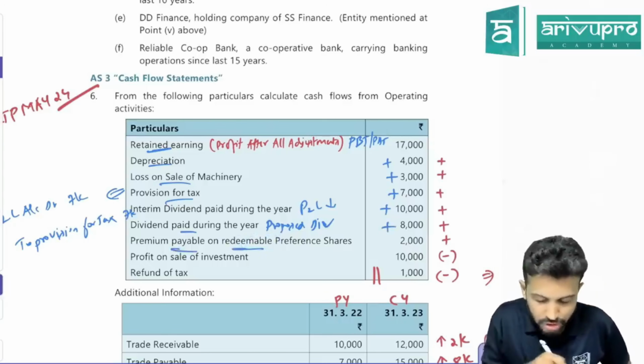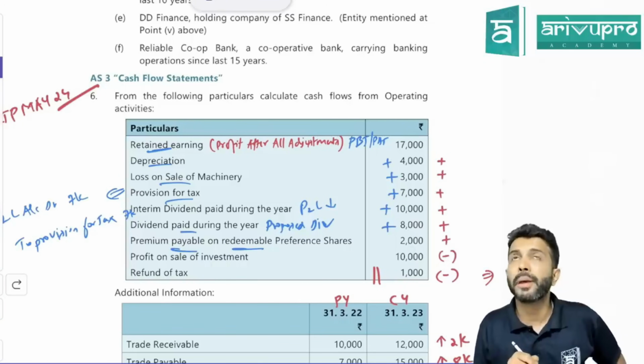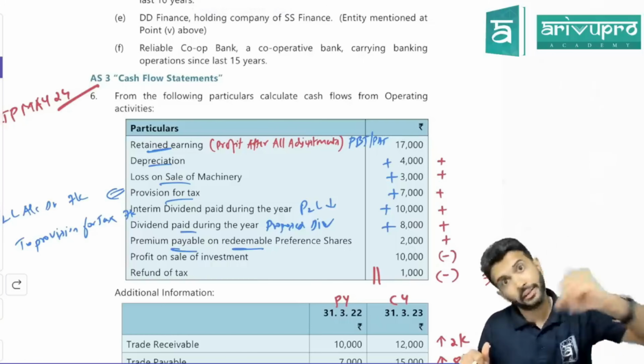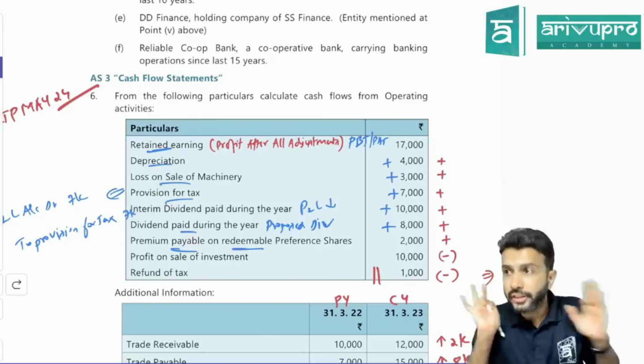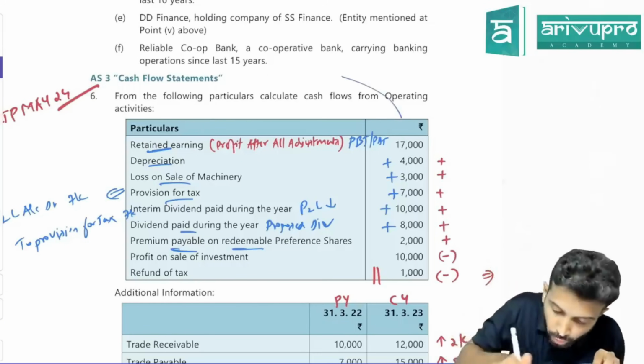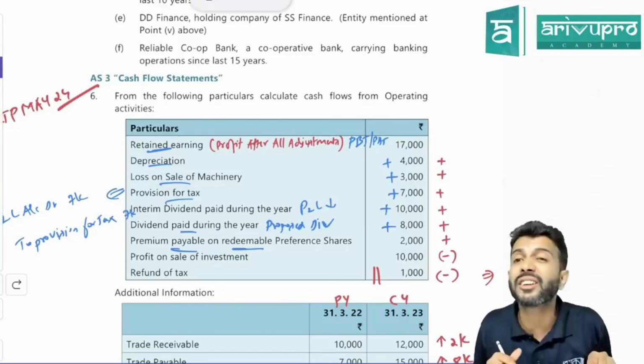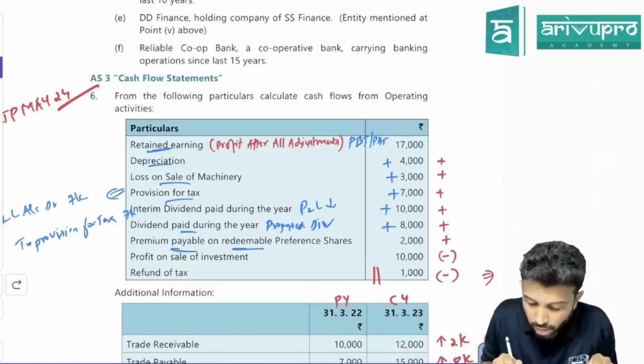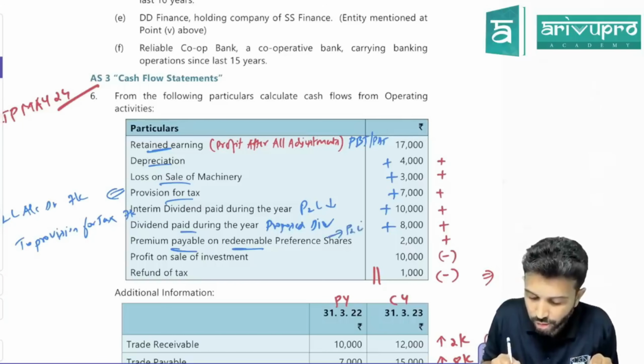Premium payable on redemption of preference shares. Sir, premium payable on redemption of preference shares is a loss. I will transfer it to securities premium. Yes, sir, you're right. But have they told that the company has securities premium anywhere here? No, sir. That means here, premium payable on redemption of preference shares is not transferred to securities premium.